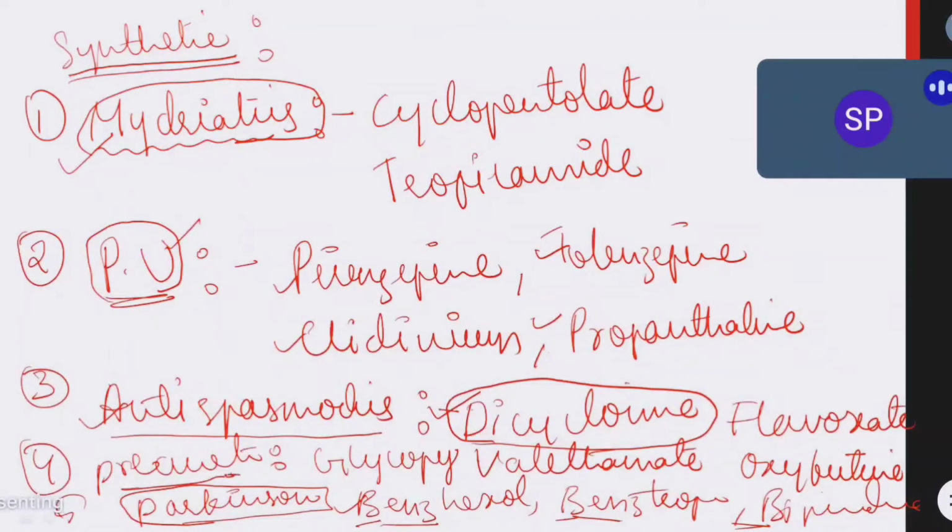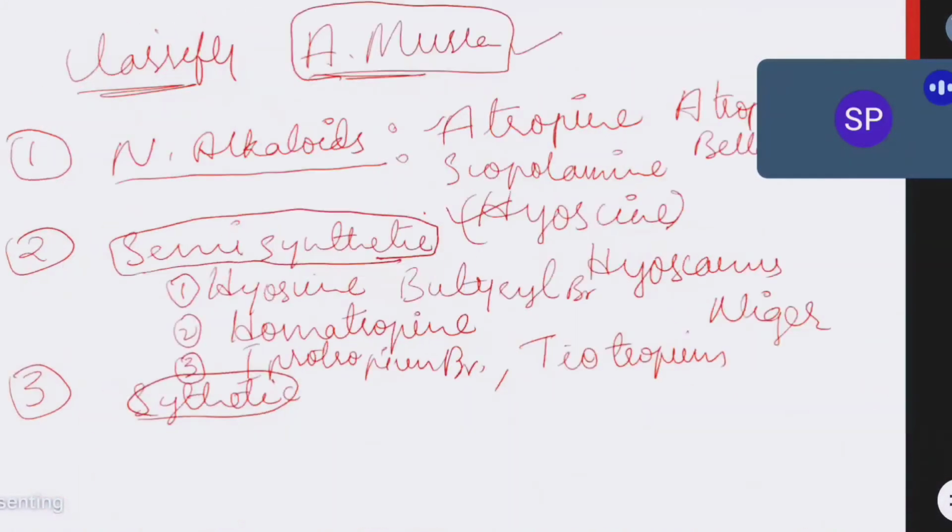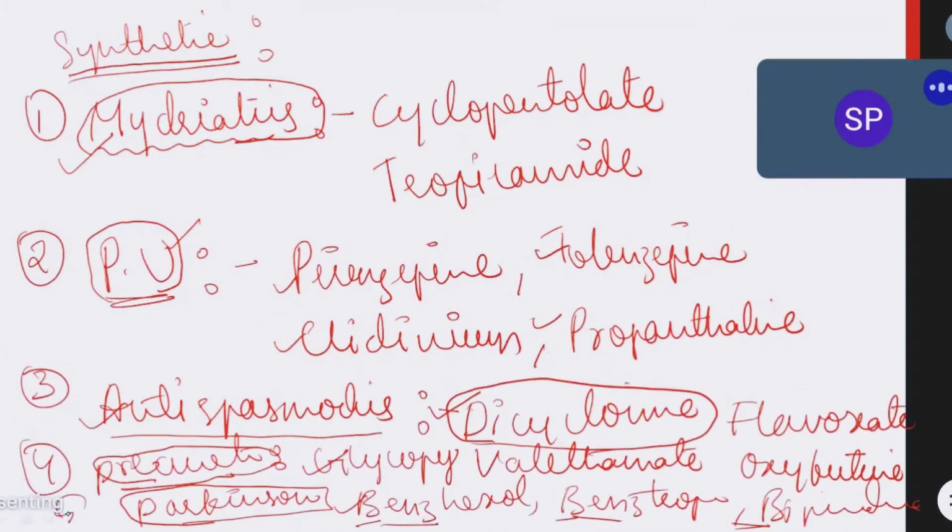We also have some drugs used as pre-anesthetic agents. In that glycopyrrolate is very important. And anti-Parkinsonism, BBB. So these are the classifications of antimuscarinic drugs. We have discussed three classes. Number 1, natural alkaloids: atropine and scopolamine. Then semisynthetic, with three examples, where ipratropium bromide and tiotropium bromide are very important. And synthetic forms: mydriatics, antipeptic ulcer drugs, antiparkinsonism drugs, antispasmodics, and pre-anesthetic agents. These are the examples of antimuscarinic agents.